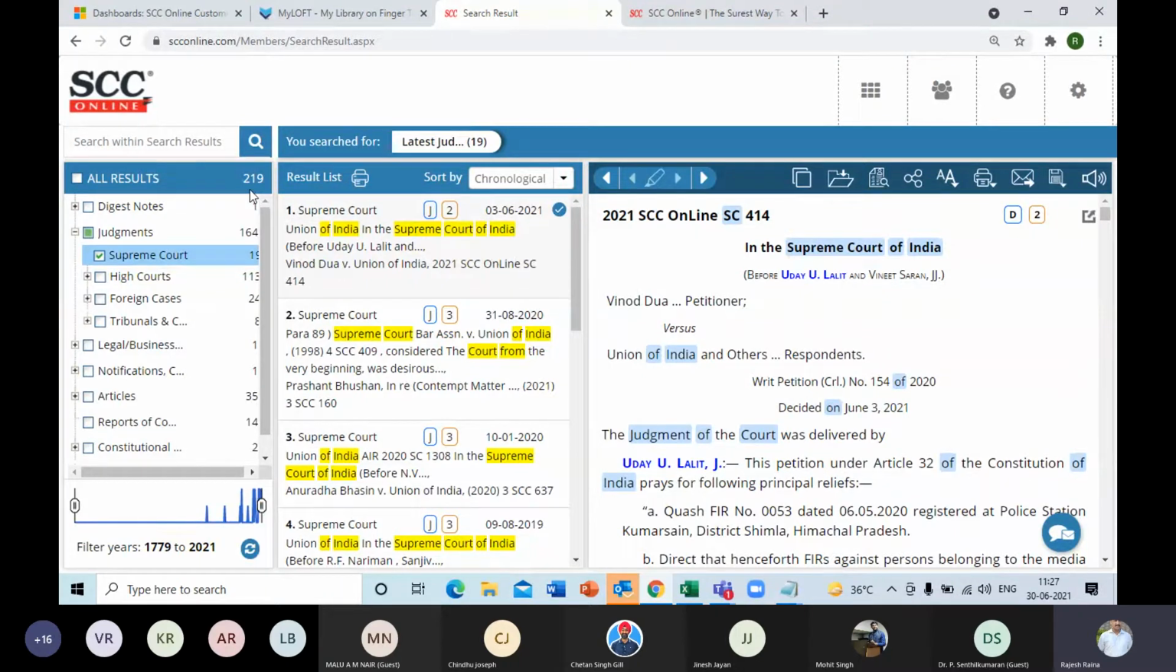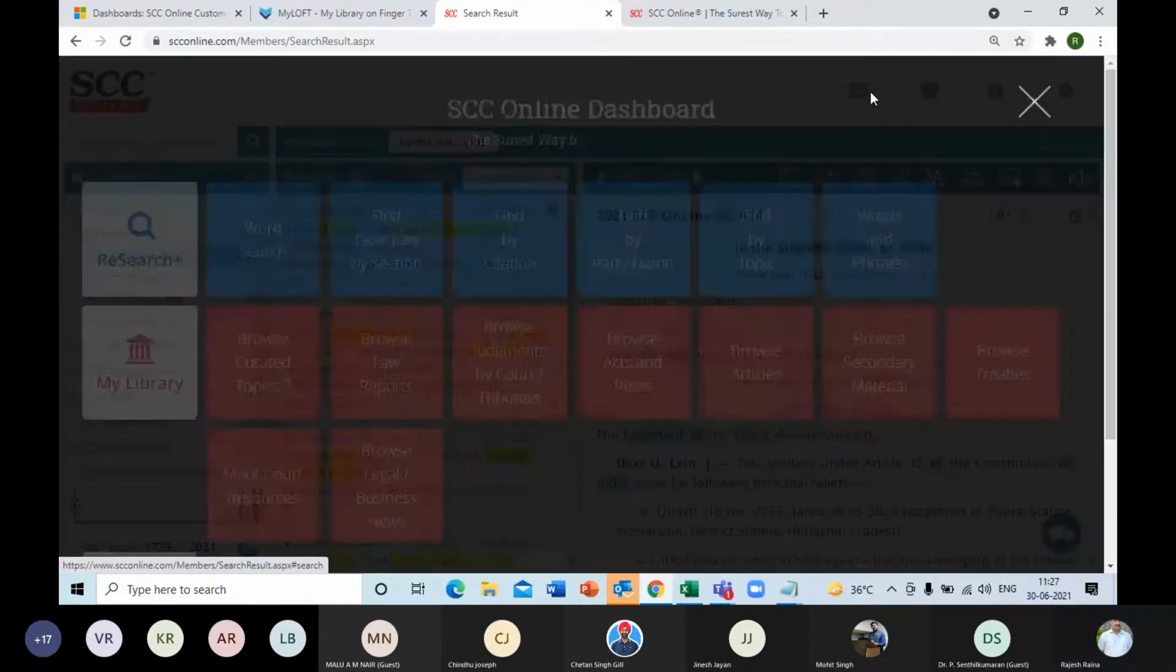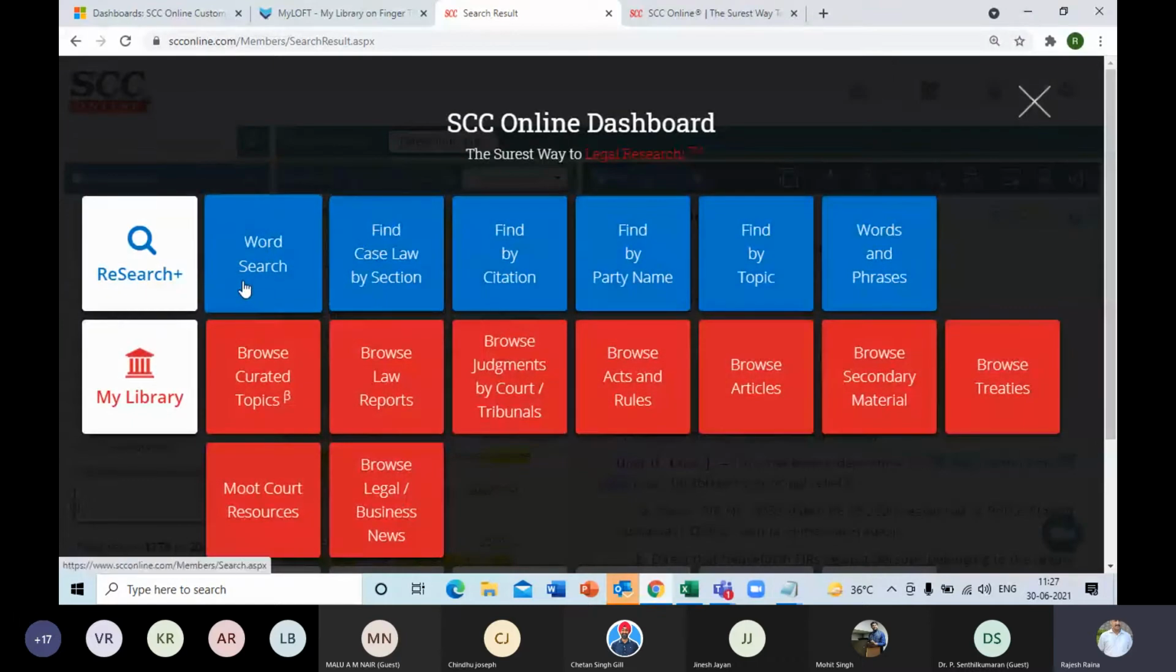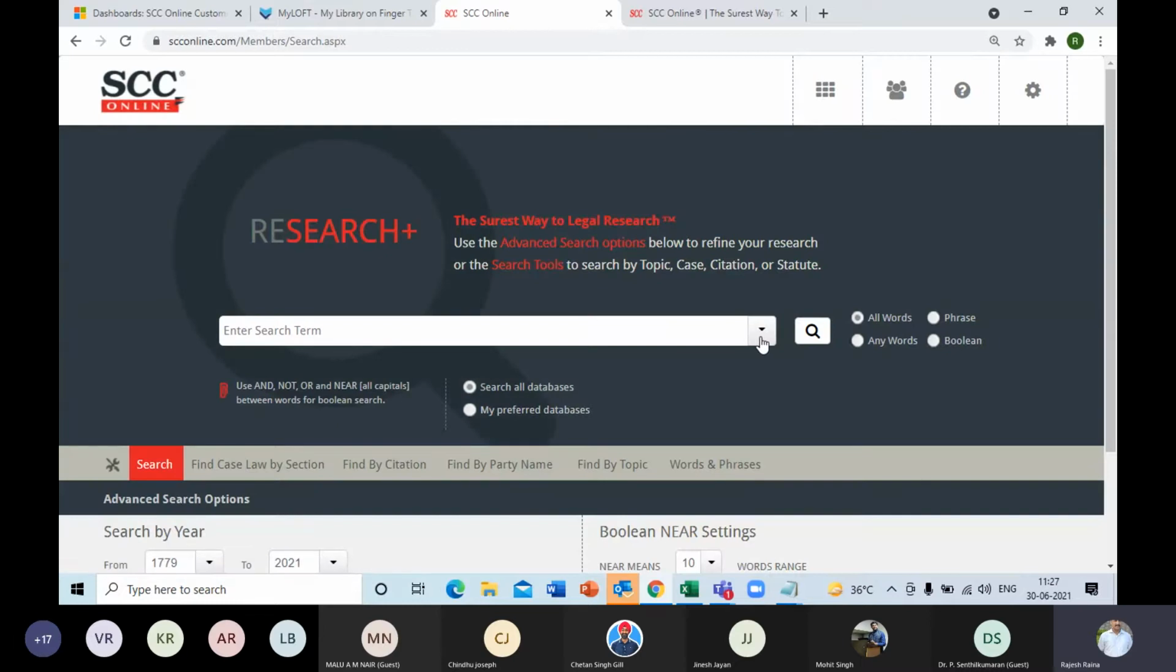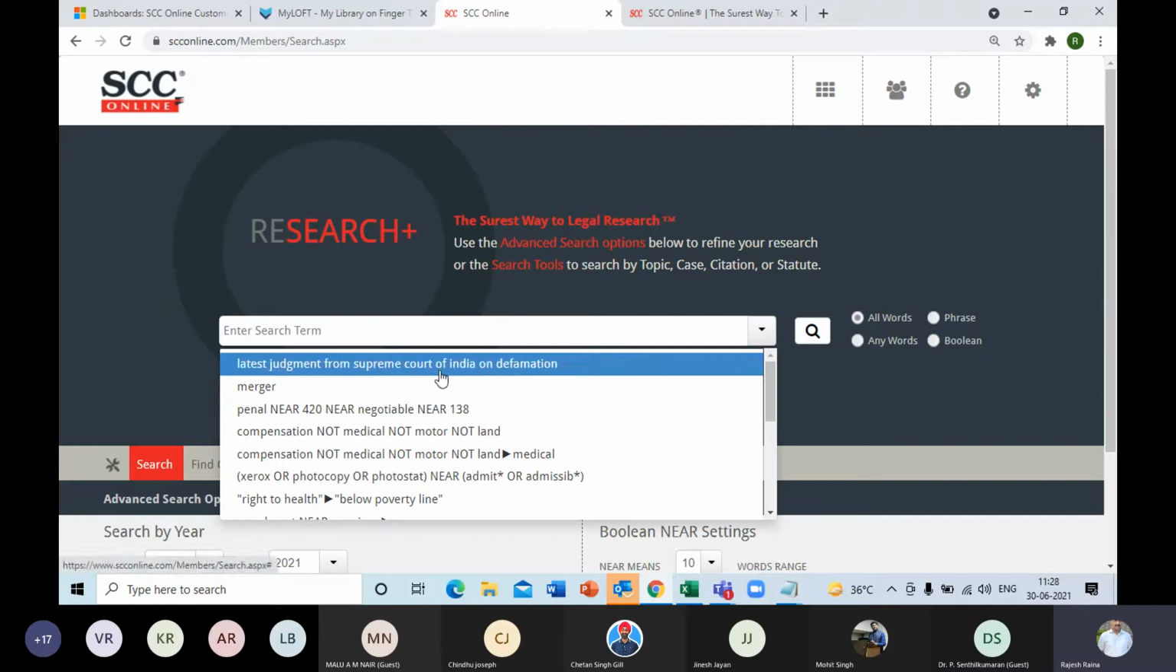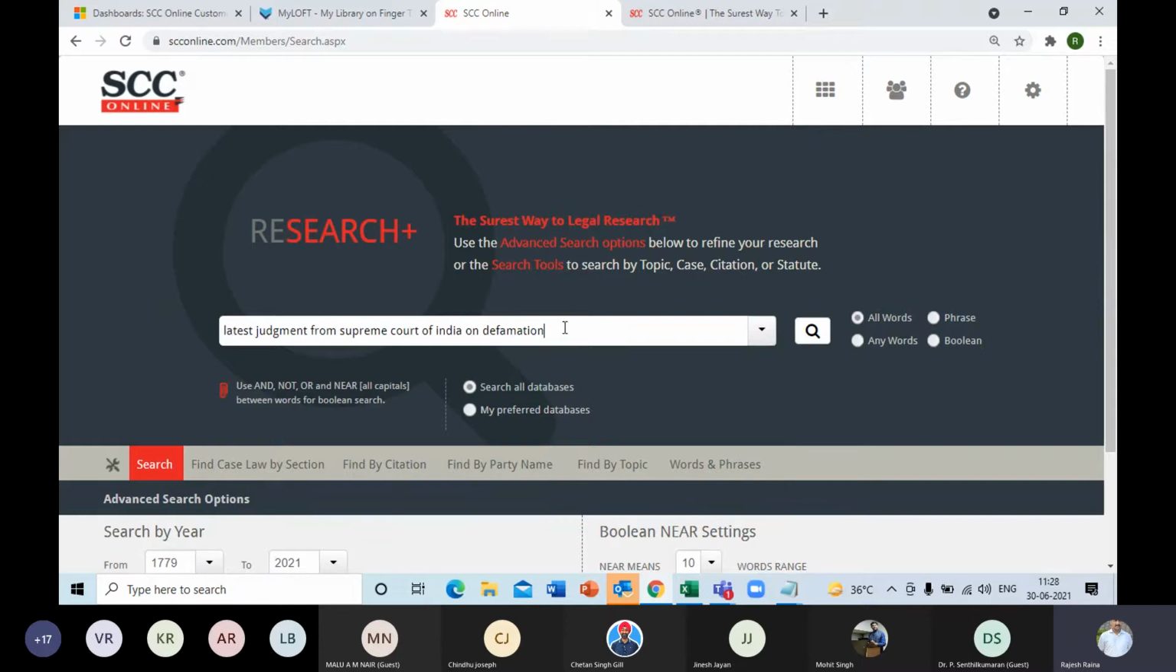Now you remember this thing, 219 is the total number of results. And let me move back to the dashboard. Clicking on these three dotted lines, as you see on top, you will get back to the dashboard. From here, I'll again go to the word search, and the previous search is saved. I can just simply click on this pull down and select retrieve that. I've done that. That was a generalized search, like what we usually do in Google. In SCC, I'll just simply focus on the main keyword, in this case defamation.